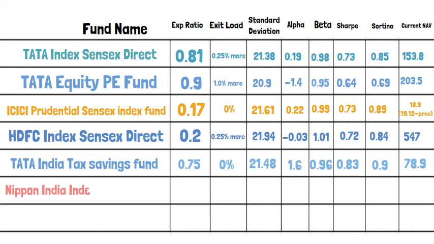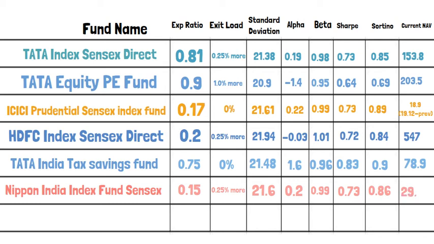The next one that we're going to see is Nippon India Index Fund Sensex. The expense ratio is 0.15 and the exit load is 0.25. Standard deviation seems to be 21.6 and the alpha is plus 0.2. The beta is close to 1, 0.99, which is less volatile by 1%, and the Sharpe is 0.73 and the Sortino is 0.86.